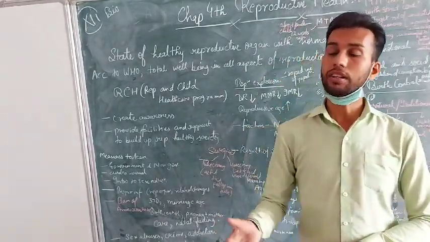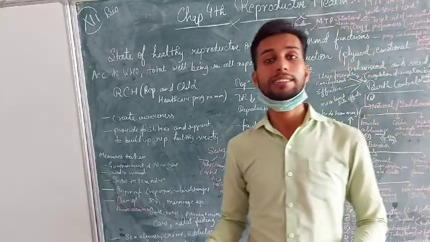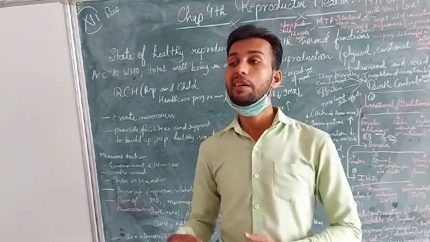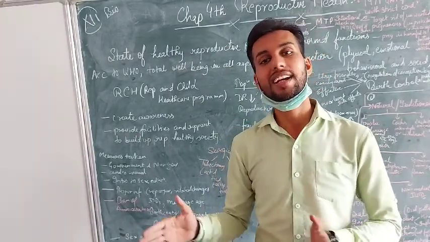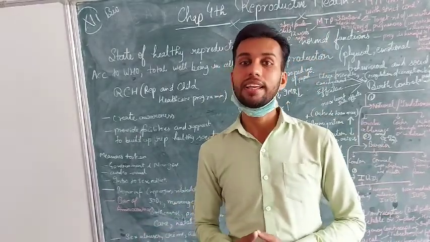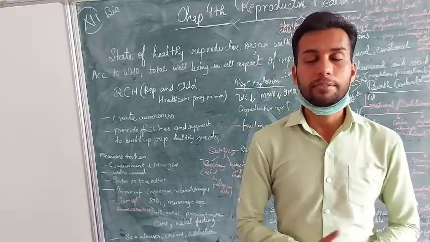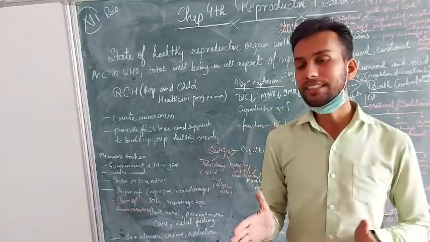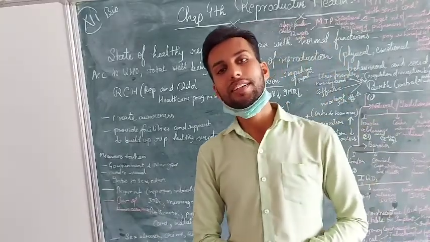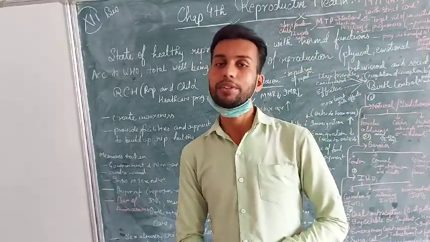Also about infertility, because today enormous myths and misconceptions about infertility are being created in our society. So proper guidance regarding infertility, as well as the test tube baby and the various methods regarding the test tube baby,